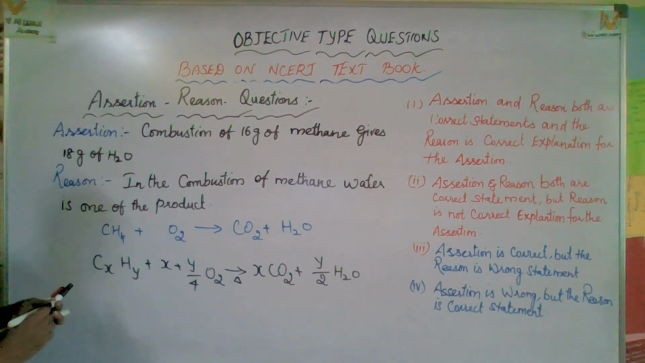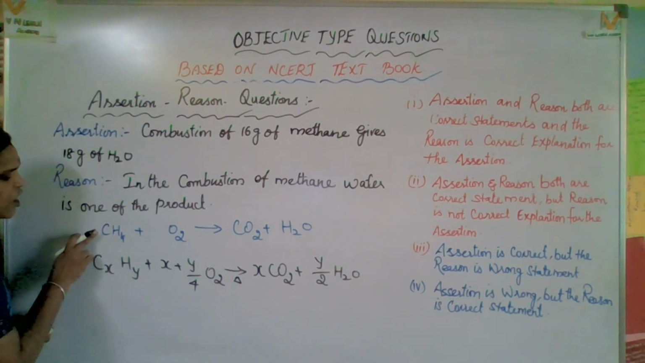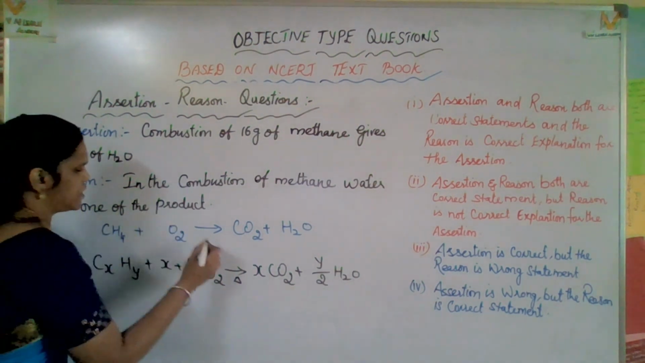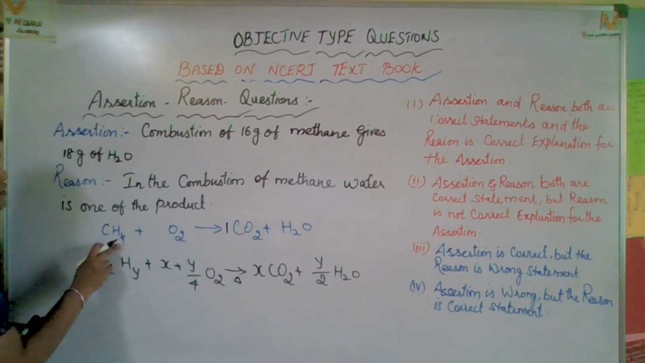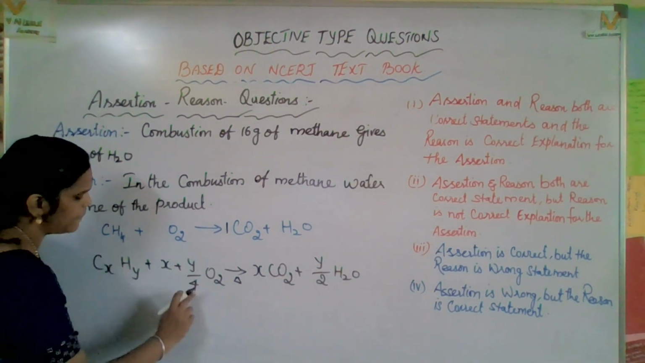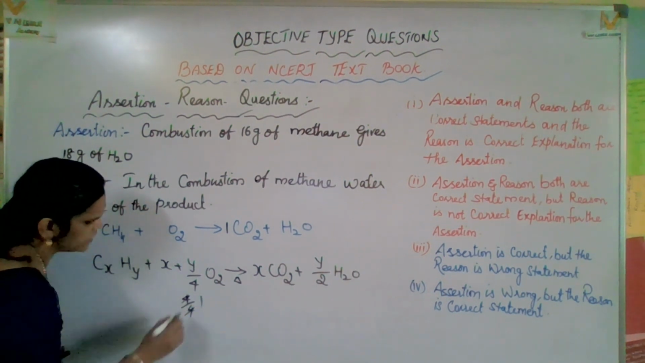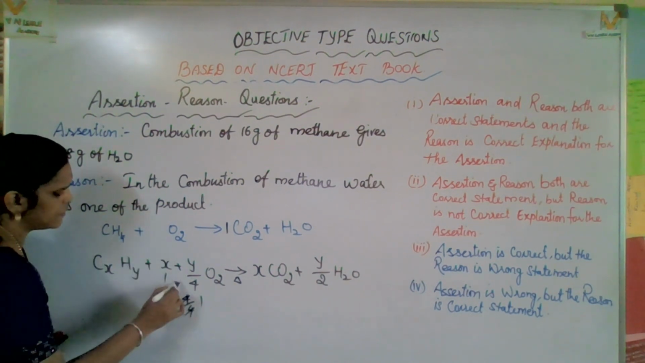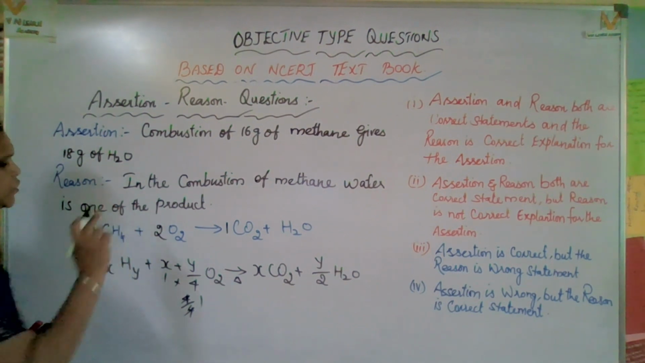Now let us check that. For example, here CH4, how many carbons are available? Cx means only one carbon is available, so definitely here x is 1. The second one, hydrogen, how many are there? 4. That means x plus y by 4, so 4 by 4 equals 1, plus carbon also 1. So 1 plus 1 equals 2 oxygen. So here 1 methane and 2 oxygen.